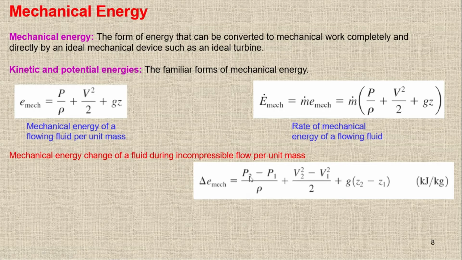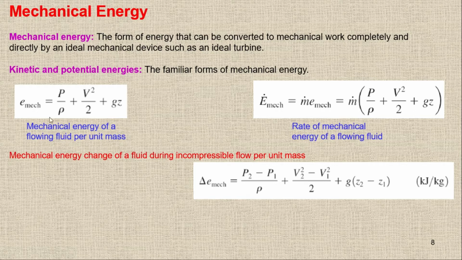So it will be equal to P2 minus P1 upon rho. Now I'm not putting rho 2 minus rho 1 because I'm talking about incompressible. Whenever we have incompressible flow, the density will be the same. So density is not going to change. That's why rho 1 and rho 2 are the same.